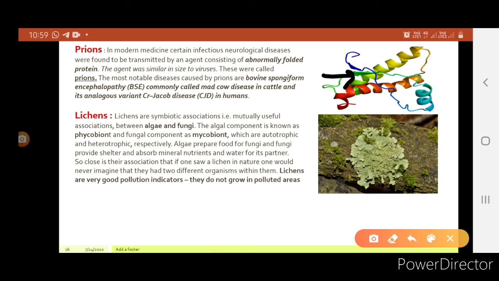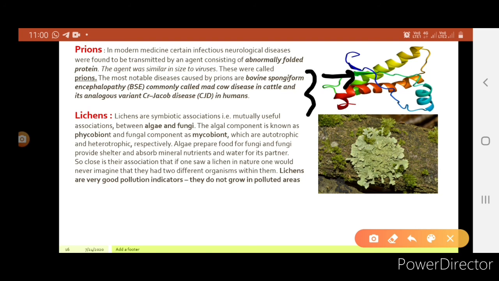These were called prions. The most notable diseases caused by prions are bovine spongiform encephalopathy (BSE), commonly known as mad cow disease in cattle, and its analogous variant Creutzfeldt-Jakob disease (CJD) in humans. You have to remember these two diseases which are caused by prions. Okay, first one is BSE in animals, cows especially, and in humans CJD, which is Creutzfeldt-Jakob disease.